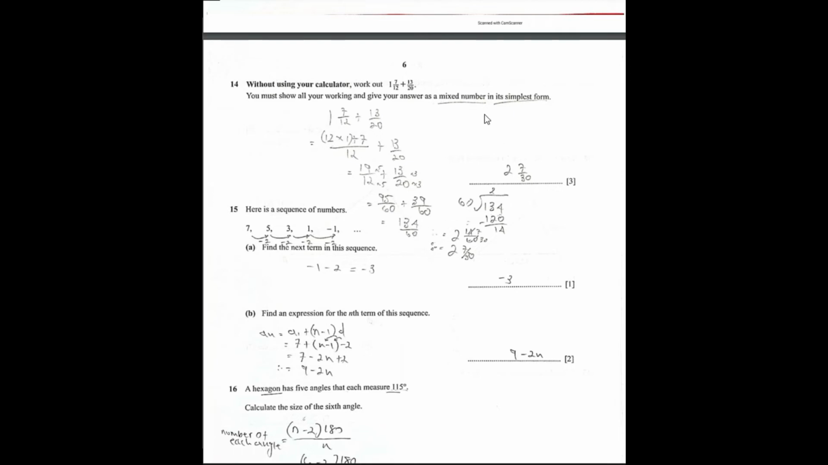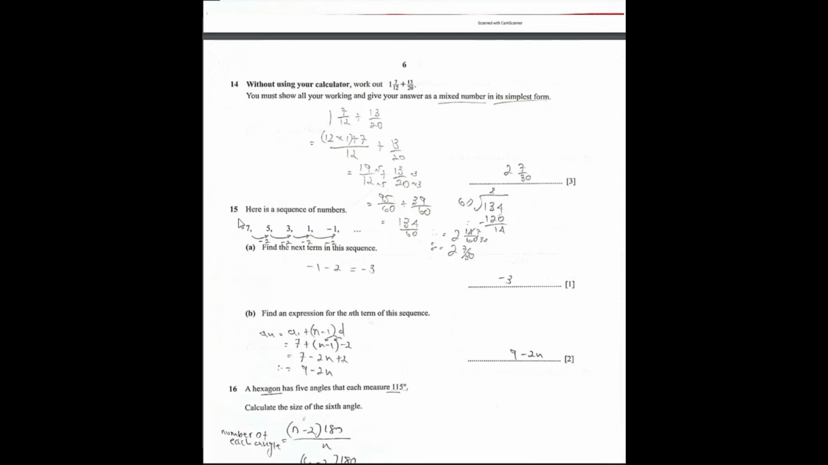Now, since the question specifically wants us to give the answer as a mixed number, what I did was 134 divided by 60. I got 7 over 30 as my final answer.